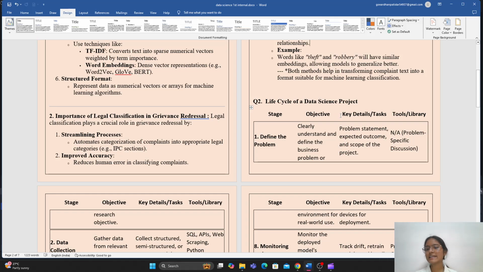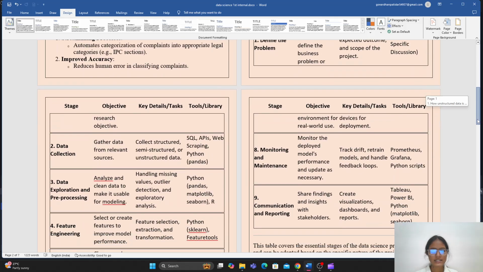After that, the key details of the task are the problem statement, expected outcomes, the scope of the project, and devices for deployment. What tools or libraries you can use here is not applicable, as it is problem-specific discussion. After that, the next stage was